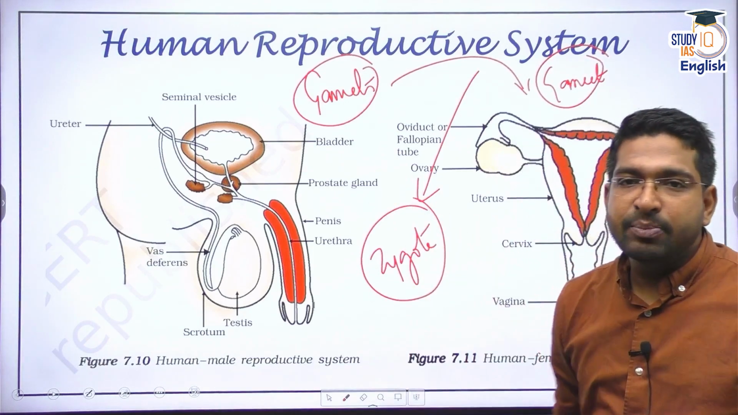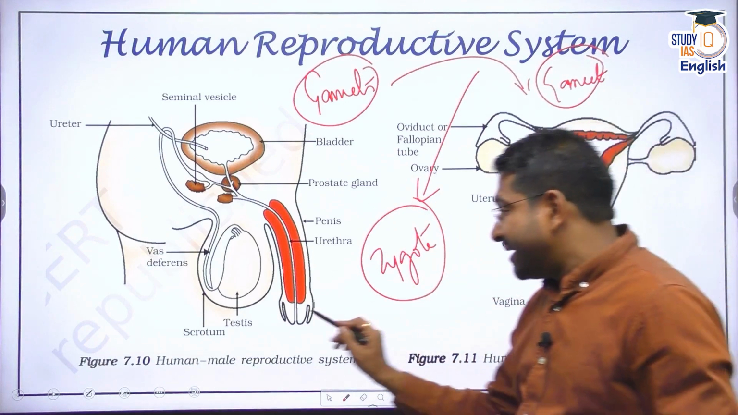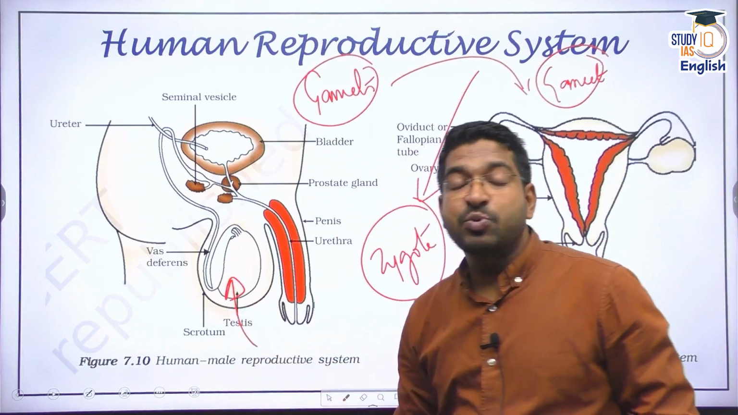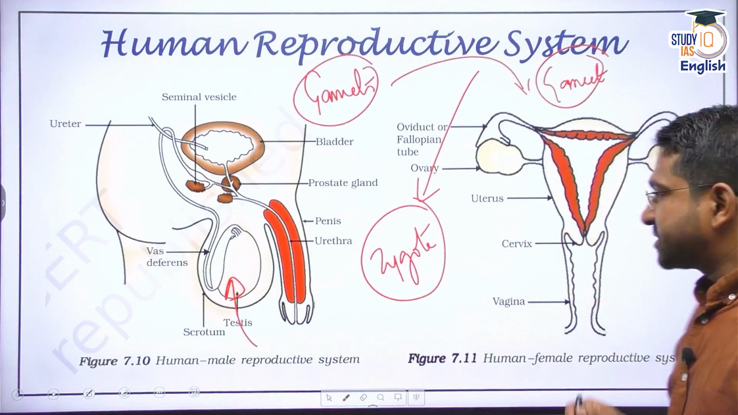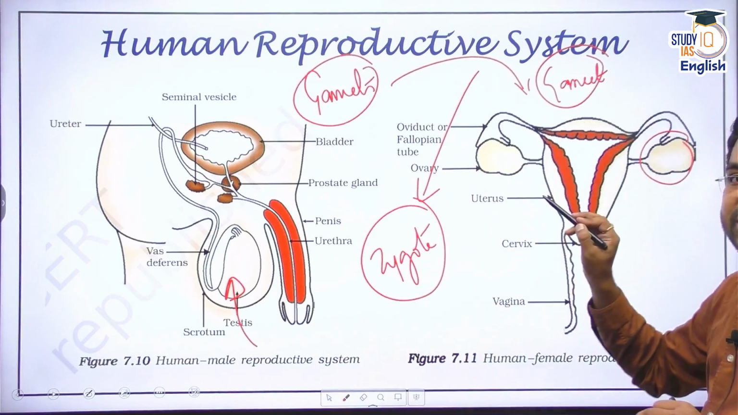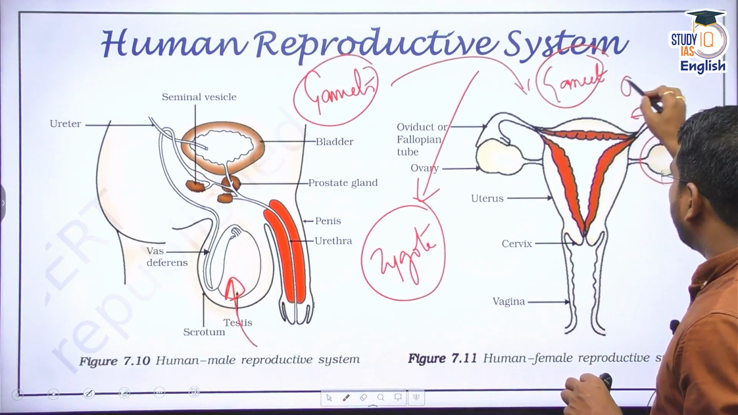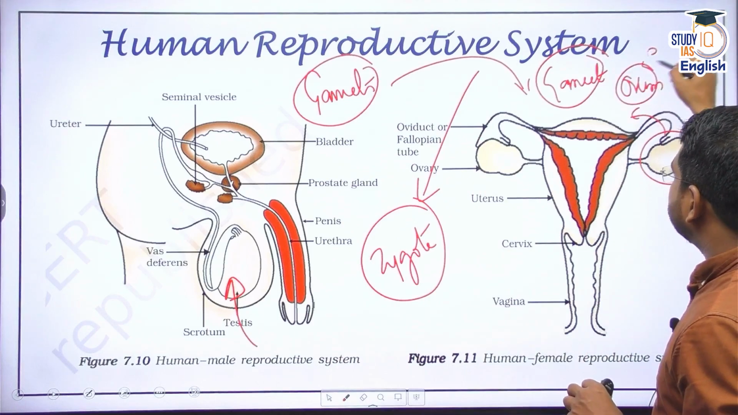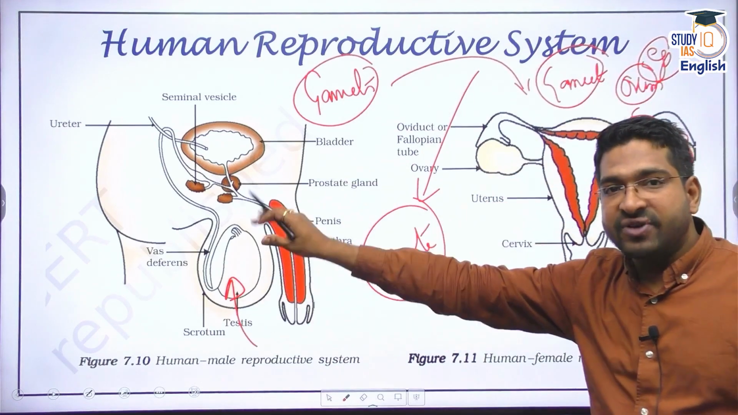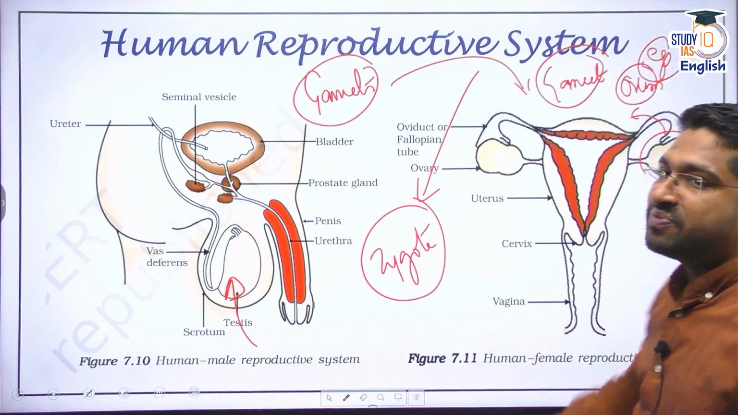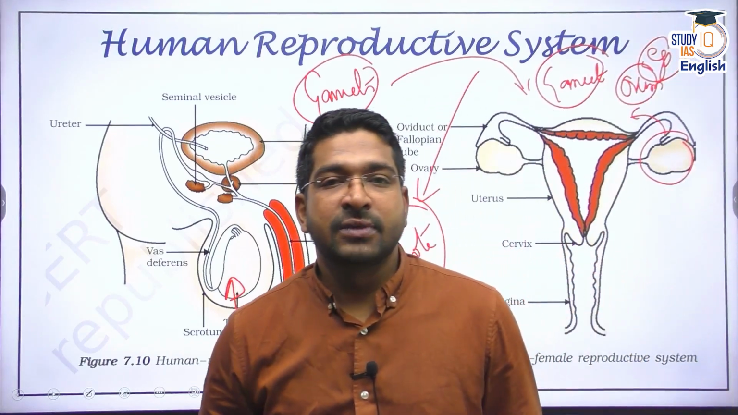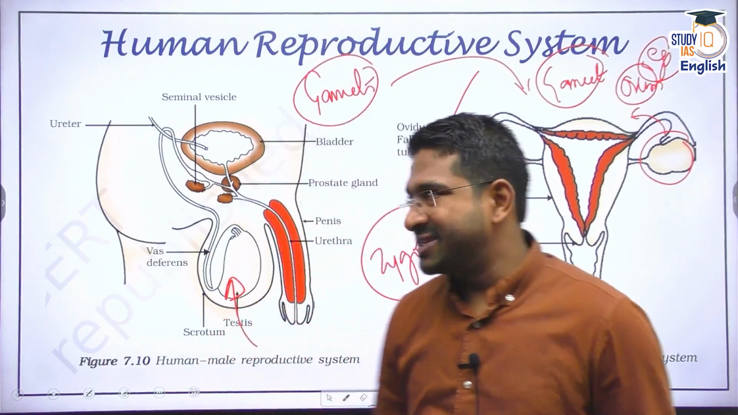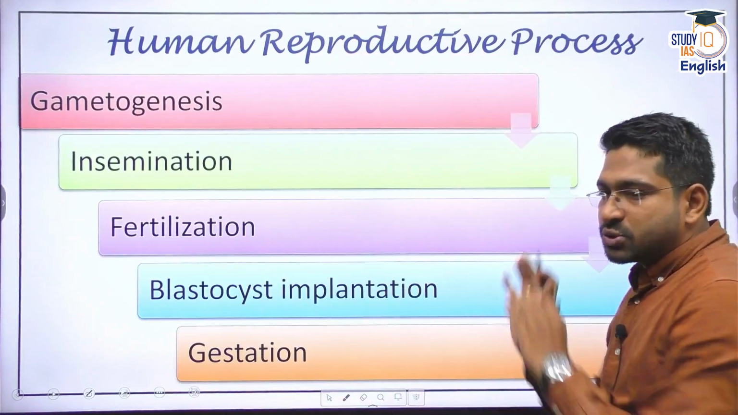Now, the male reproductive system consists of testes or testicles, which are responsible for the production of sperms. The female reproductive system consists of ovaries, which are responsible for the production of ovum or egg. And the sperm from the male has to meet the ovum from the female for fertilization to take place. So the human reproductive process can be understood through these concepts.